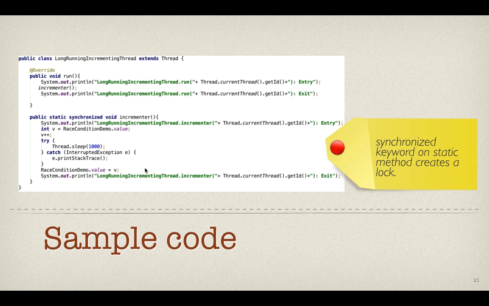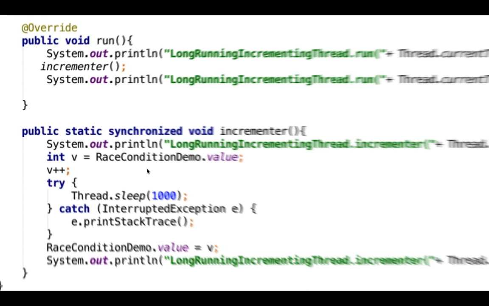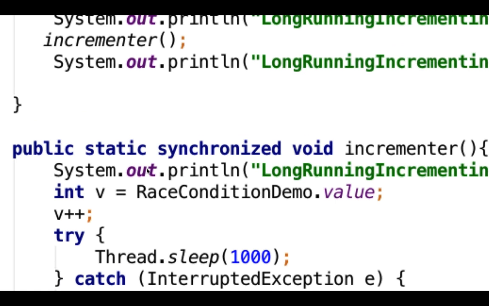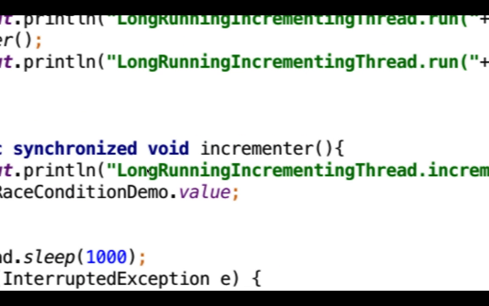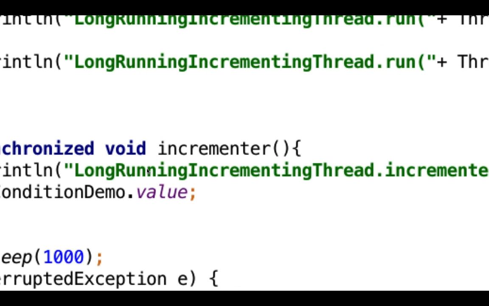So now the update will be lost. By using the synchronized keyword, we will be locking the method to be available only for a single thread at a time. That is how the incrementer method will become synchronized.